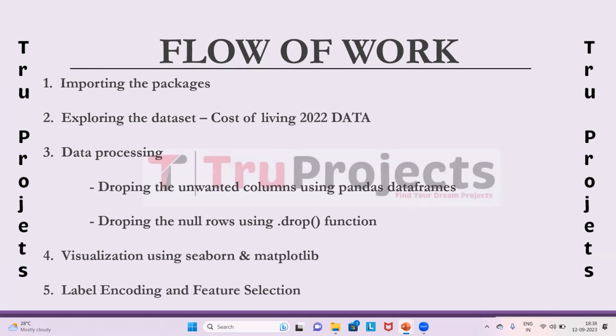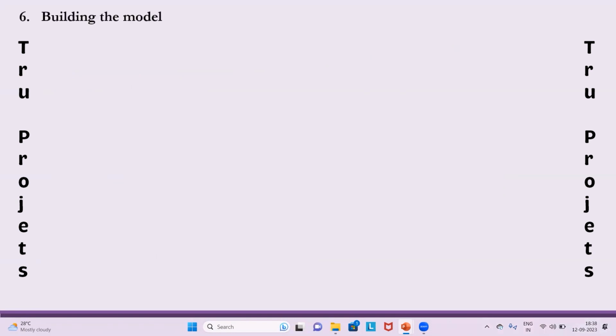Label encoding and feature selection. Label encoding is applied to categorical features to convert them into numerical values. Feature selection techniques choose the most relevant and important features for the predictive models. Building the models. This module involves constructing different regression models for cost prediction purposes, and they are: the first one is linear regression. Linear regression is a supervised machine learning algorithm used for modeling the relationship between a dependent variable and one or more independent variables. It is used to establish a baseline model for cost prediction. It's straightforward and interpretable, making it a good starting point for understanding how individual features influence the cost of living.